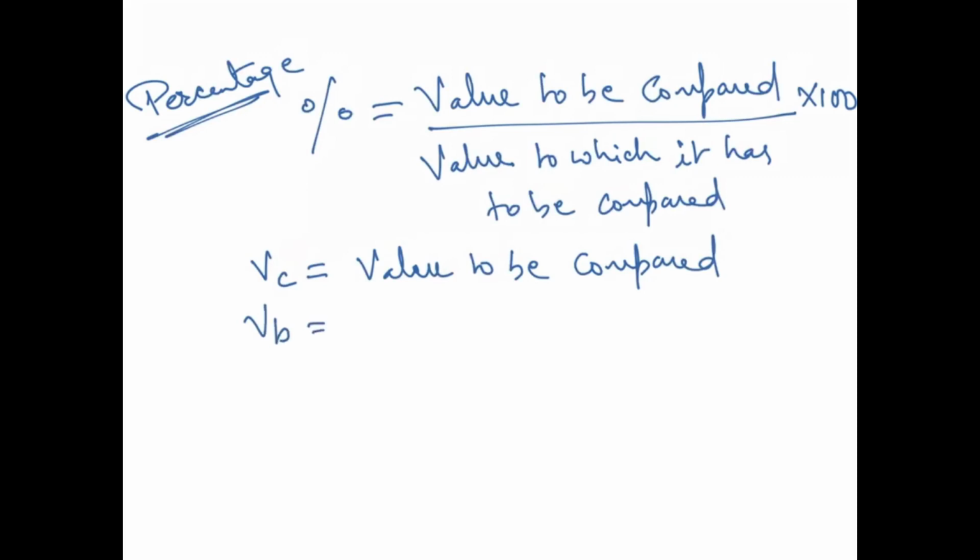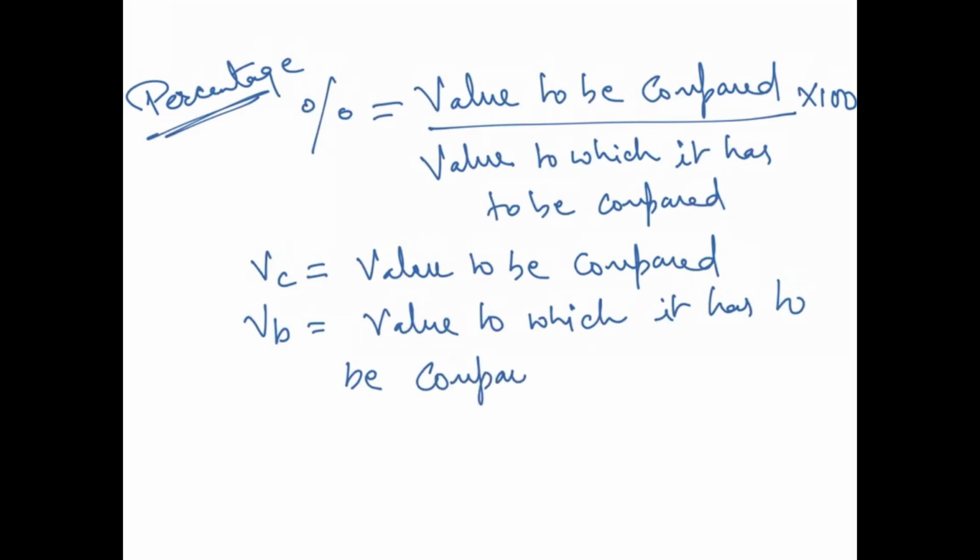And VB is basically value to which it has to be compared. So basically, we are talking about the base value, right?